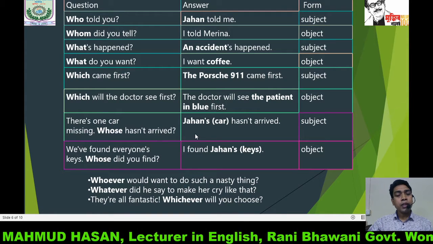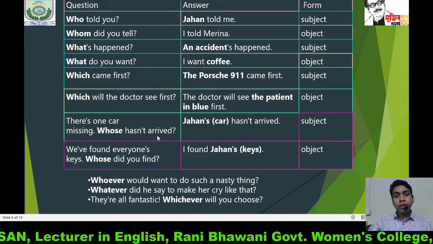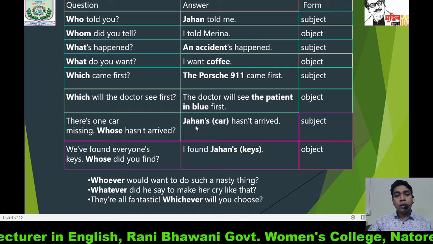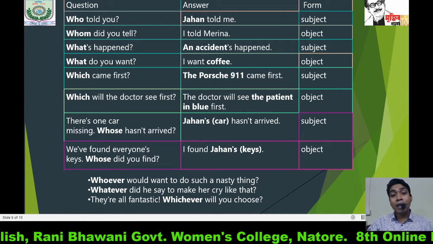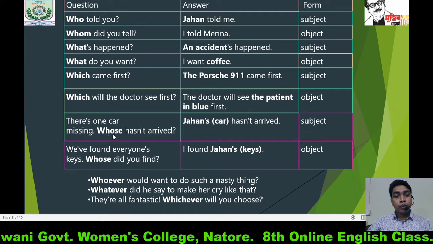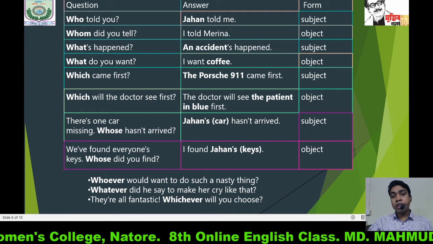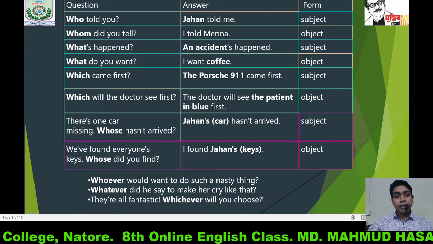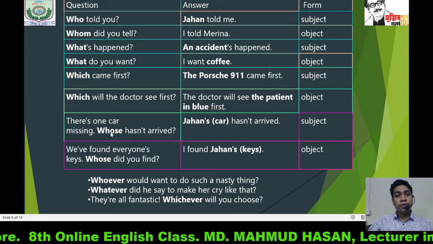If we answer whose car hasn't arrived, we will say Zahan's hasn't arrived or Zahan's car hasn't arrived. So here whose is used for possession and it is used in subjective or nominative form.